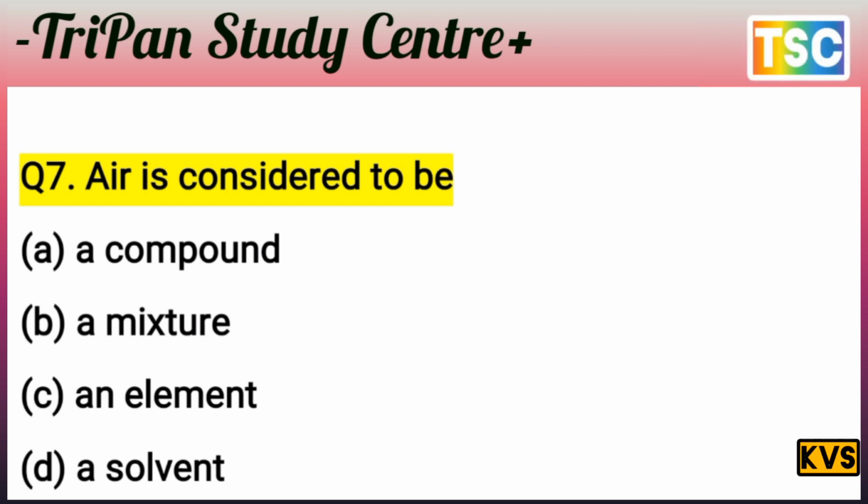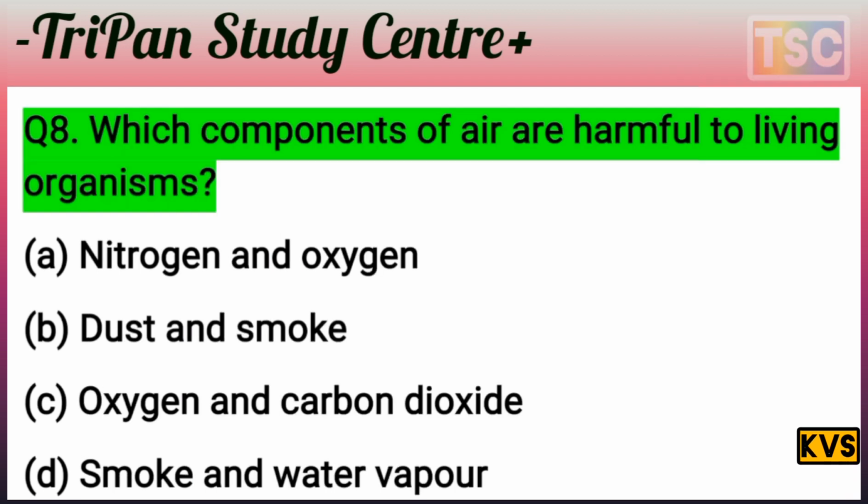Air is considered to be a mixture of many types of gases. B is a mixture here. It means the answer is B, a mixture. That's a great answer. And let's see the next question here. You know that next question on your screen. Question here: which component of air is harmful to the living organism?